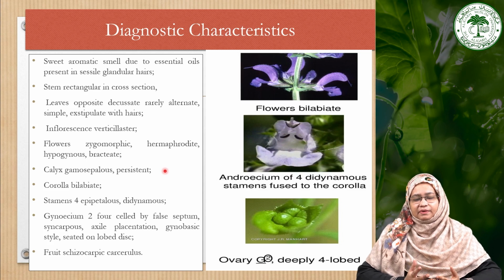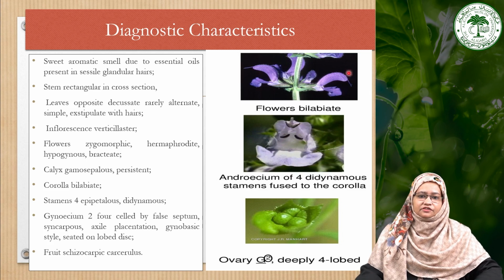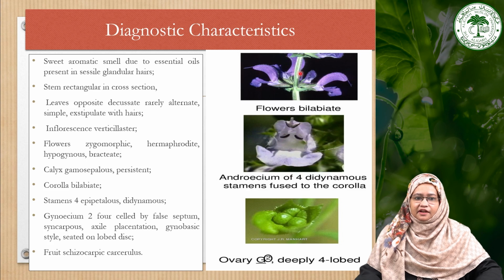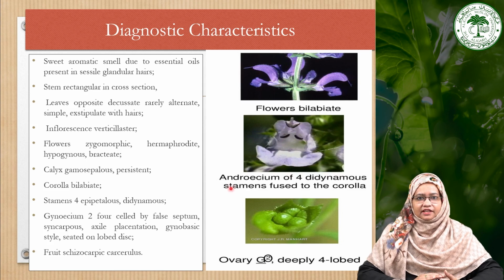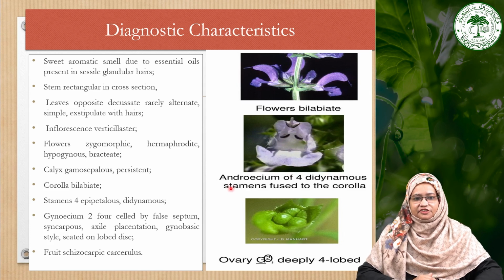These particular plants have aromatic oils that yield the essential oil. Then the stem is rectangular, as we have seen, and you can also see here a rectangular stem that is quite clearly seen in the cross section of these plants. The leaves are opposite decussate, rarely alternate, and they are exstipulate.